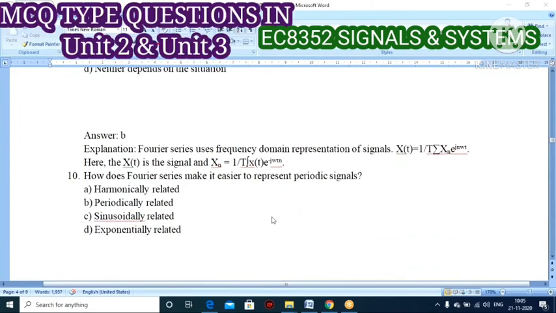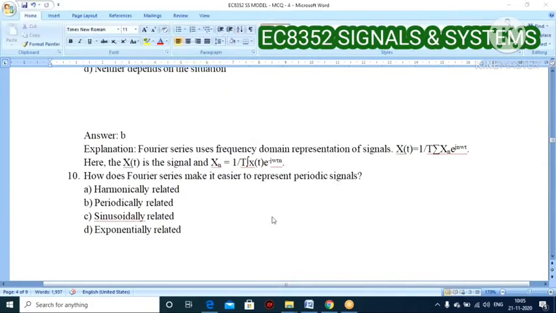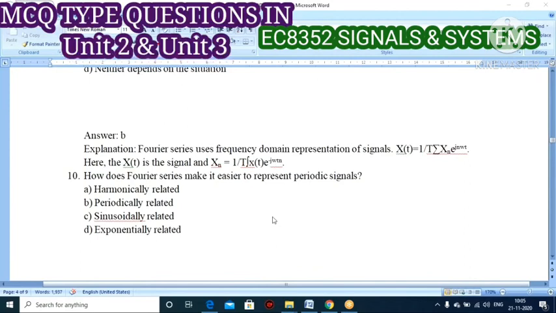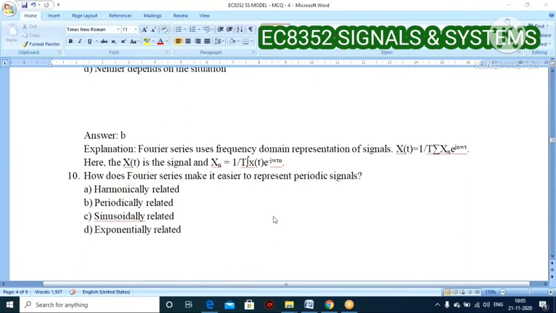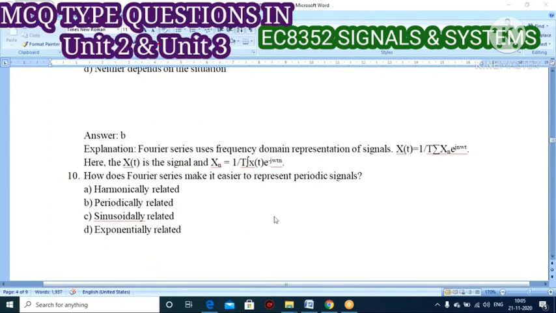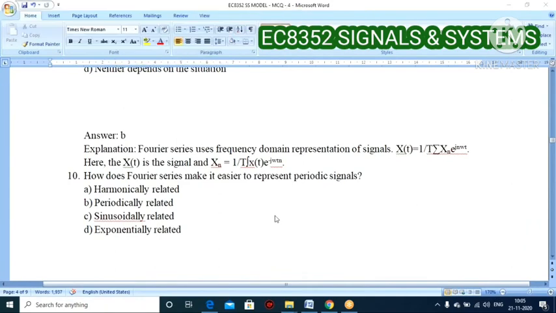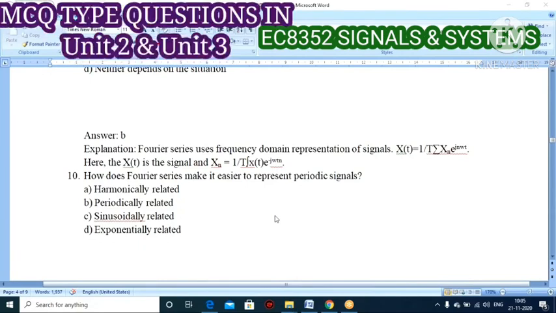Okay, right. So next question: how does Fourier series make it easier to represent periodic signals? Option A, harmonically related; option B, periodically related; option C, sinusoidally related; option D, exponentially related. Okay, so this option is A, harmonic.